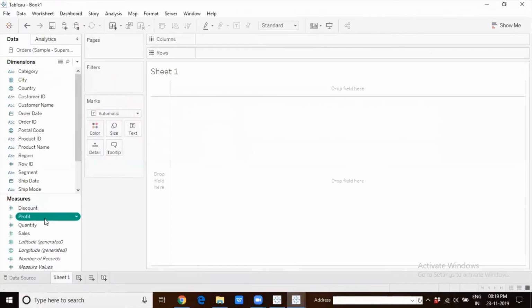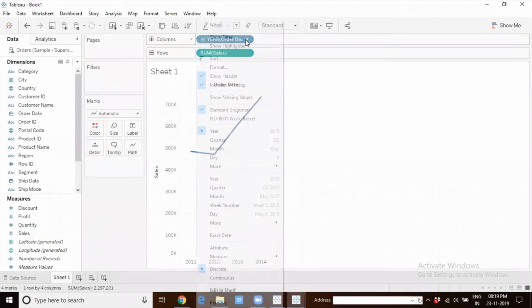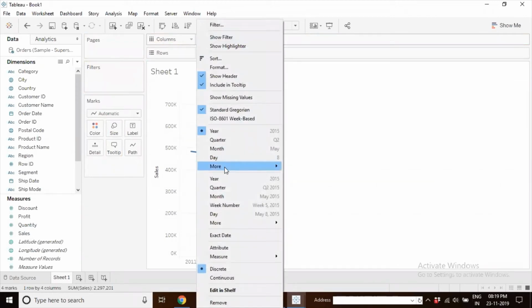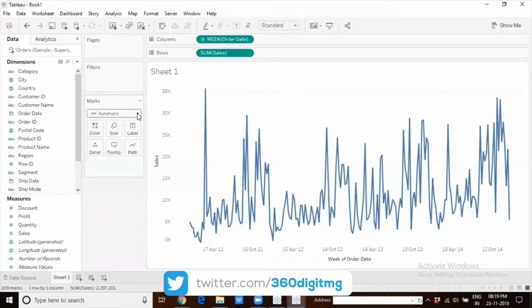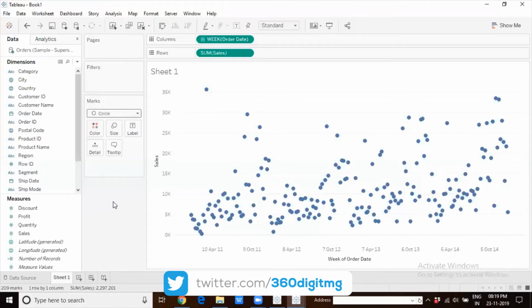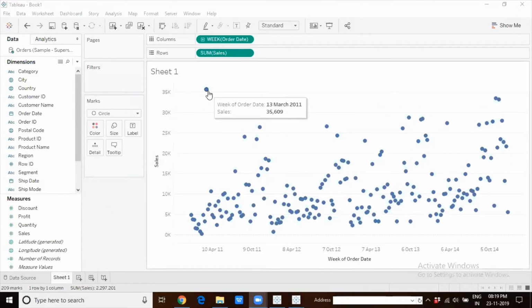So let's take, I'll build a weekly sales report. Continuous week I'm choosing, and I'll make this a dot plot. Now this is the sales. I'm happy with all of these data points, but I feel that there is an outlier here, which may or may not be an outlier. But in my opinion, there is one data point which is not fitting in this pattern. Maybe a few more here also, but let us examine this data point.